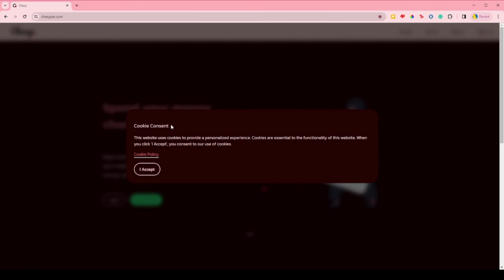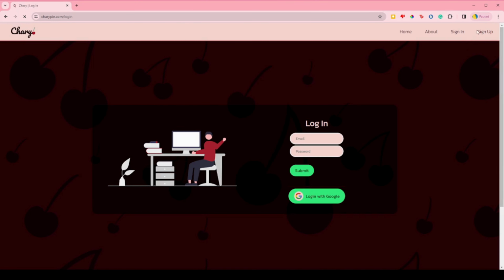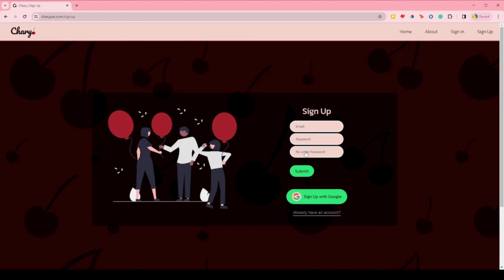Because Chary uses cookies to keep track of authenticated sessions, users must accept cookies in order to use the website. From the landing page, you can navigate to the login and sign up pages.